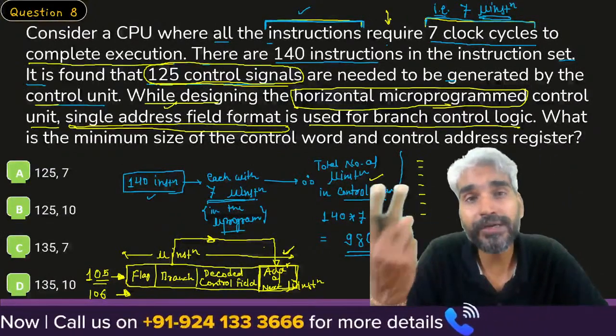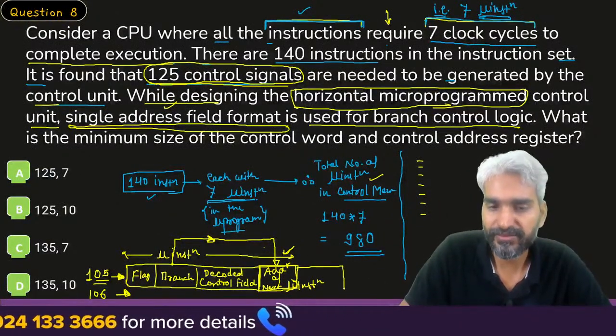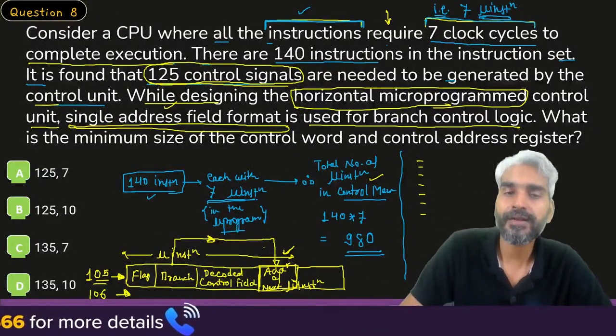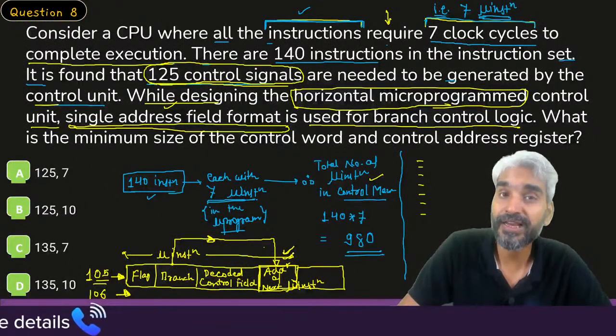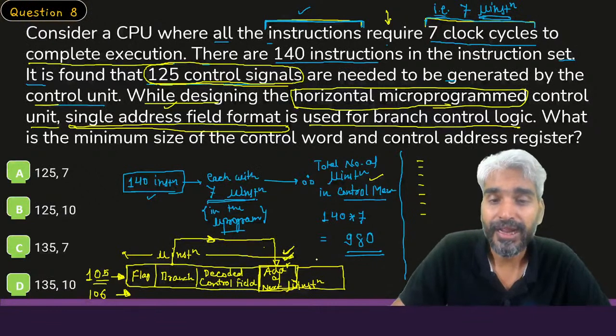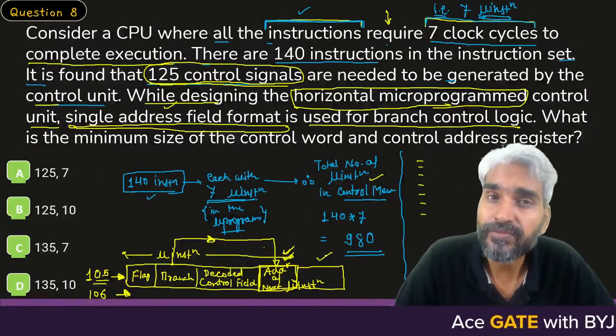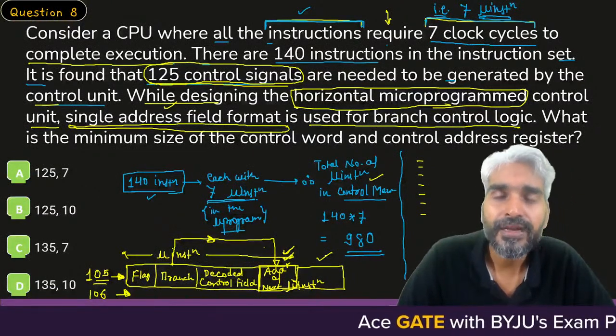One more is the two address field format. In two address field format, we'll have two different address fields. One address field will specify the address of the next micro instruction when the condition is true, and another address field will specify the address of the next micro instruction when the condition is false.